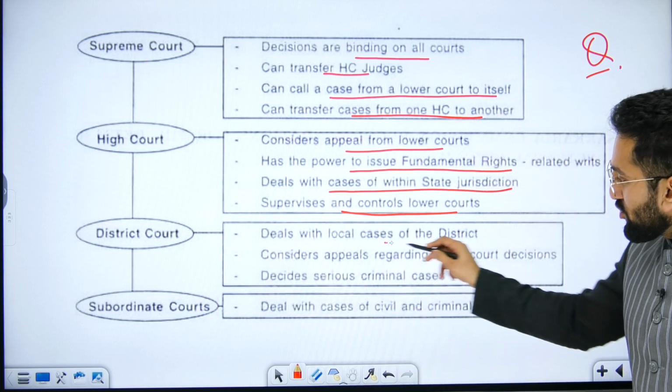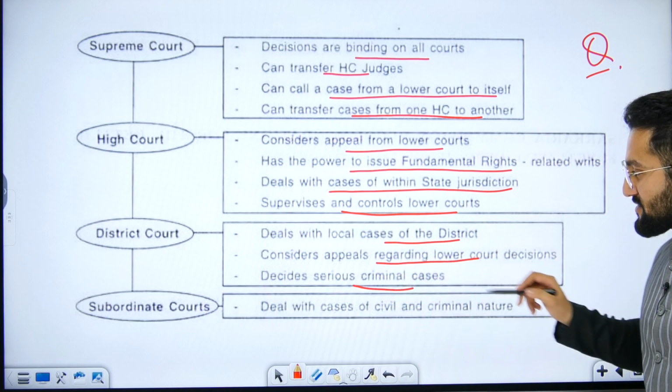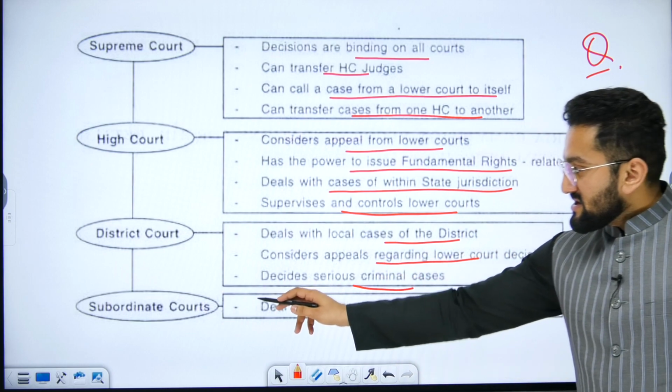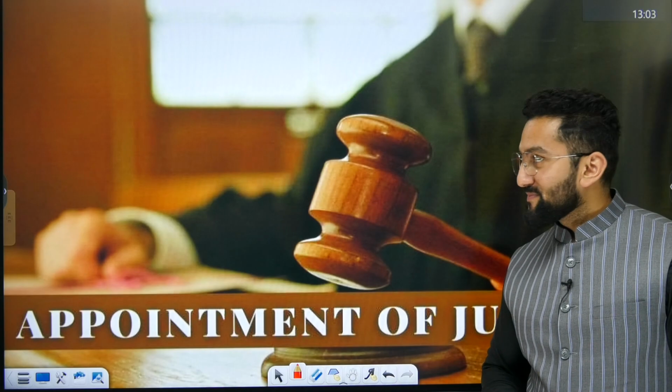District court deals with local cases of the district, considers appeals regarding lower court decisions, and decides serious crime cases. Subordinate court deals with cases of civil and criminal nature.